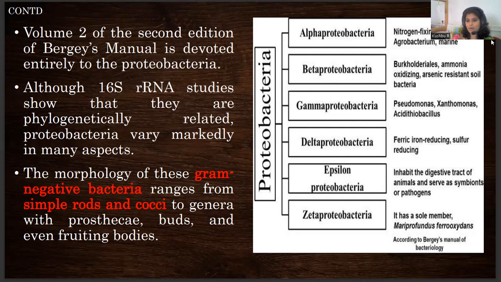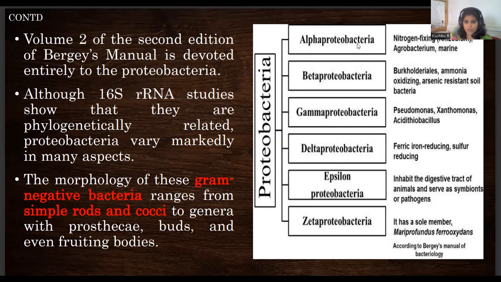So to speak about Proteobacteria and its classification, they have alpha Proteobacteria, which includes nitrogen fixing organisms, that is Rhizobium and Agrobacterium. Beta Proteobacteria includes many of the sulfur or ammonia oxidizing organisms. Gamma Proteobacteria is about Pseudomonas or Xanthomonas or any acid-loving organisms.